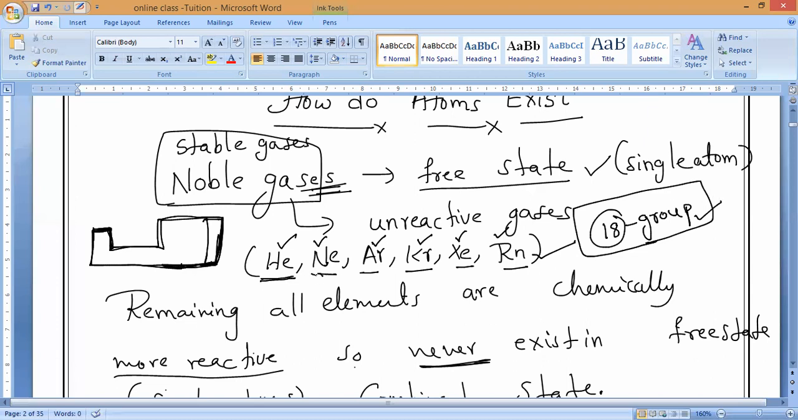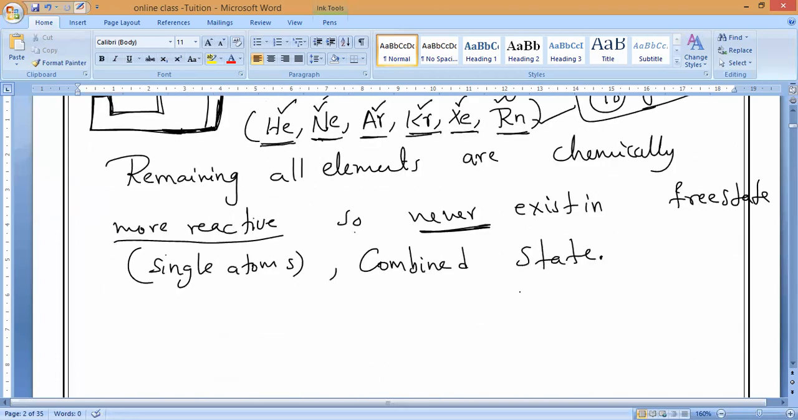Helium, neon, argon, krypton, xenon, and radon. You should speak the full names. Remaining all will never be present as single atoms. They are present in what? Combined state. Correct or not? Combined state. Yes or no? So that is what you should understand.